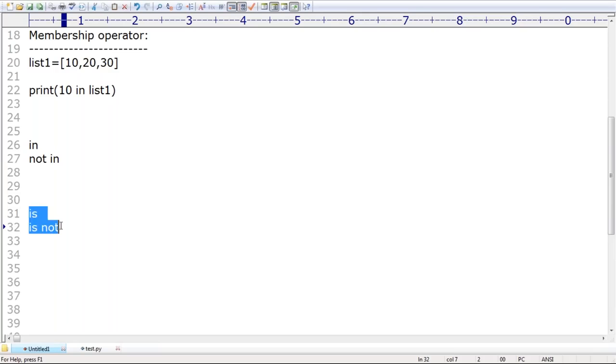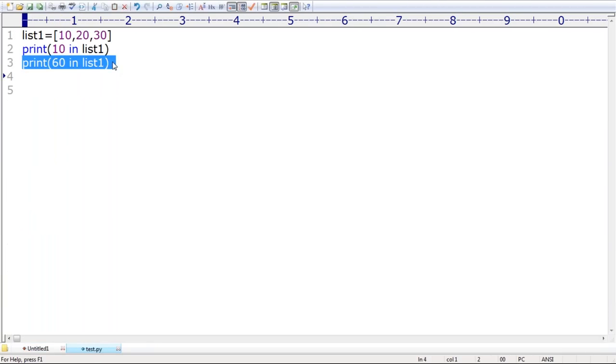Is and is not are identity operators, but in and not in are membership operators, right? Suppose I'm asking 70 not in list 1 or not. What answer are we going to get?